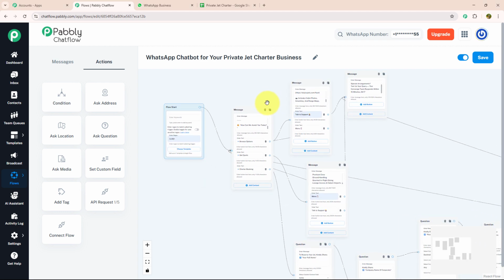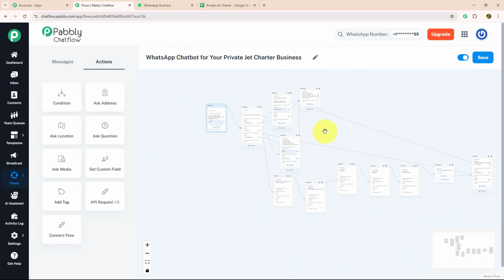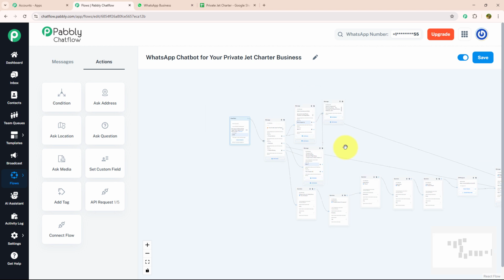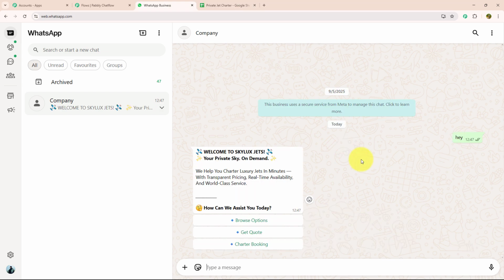So let's get started. As you can see, I have made this chatbot using Pabbly Chatflow. Let me show you its real-time working. For that, I need to open WhatsApp Web and here I'm going to type a keyword message, for example, hey. As soon as I have entered my keyword message, they have welcomed me to Skylux Jet, and with that they have provided me 3 action buttons: browse options, get quote and chartered booking.